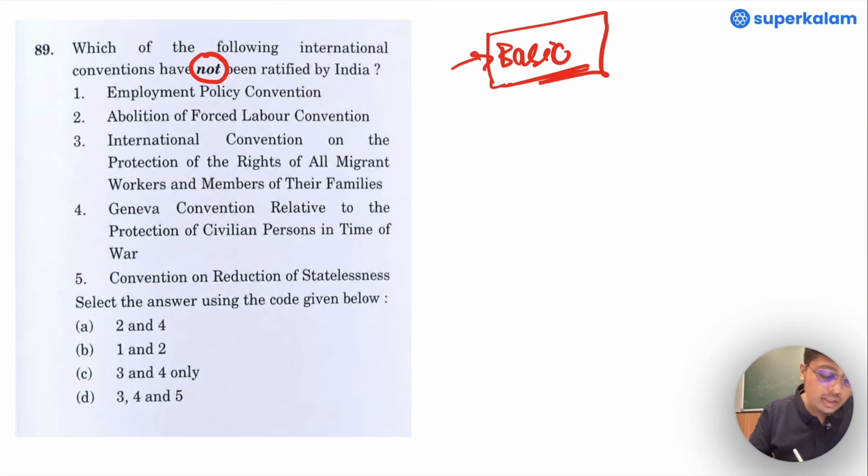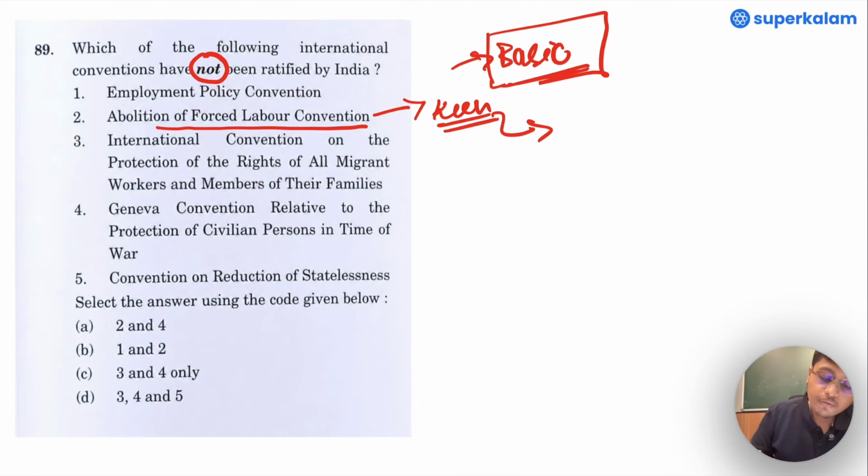Here, if we remember some of the news that has been going on in terms of multilateral institutions, the Abolition of Forced Labor Convention is something that India is very keen about, and very keen to follow as well. This in fact is a part of one of our fundamental rights as well. When it is part of fundamental rights, it doesn't make sense if it is not ratified by India. Hence we can come to a conclusion that this has been ratified and remove option number 2.